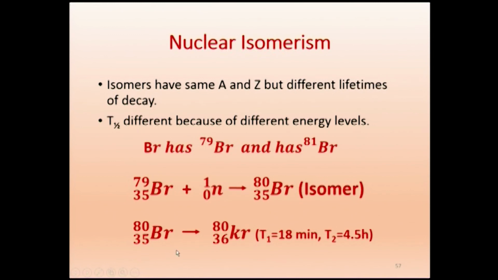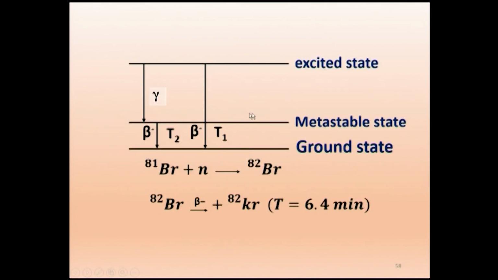See, this Z of 35 has become 36, and the mass number remains the same. So it is by beta minus emission. Z has increased by 1 unit, so it must be beta minus emission. Here the bromine becomes krypton with two different lifetimes, T1 equal to 18 minutes and T2 equal to 4.5 hours. So we have this excited state, metastable state, and ground state. The beta particle is emitted with T2, and this one is with T1.